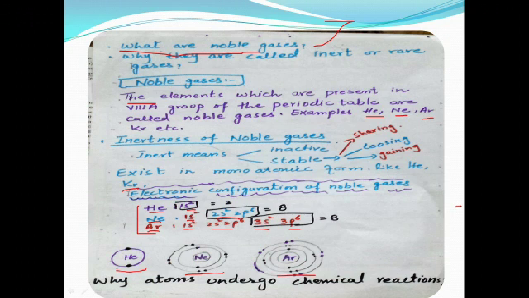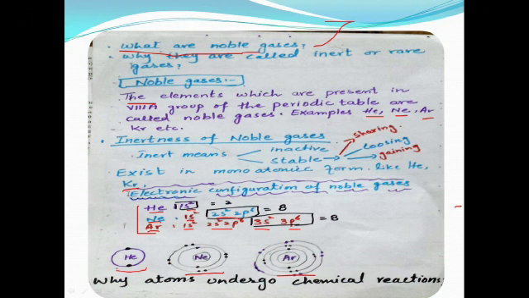Note that the outermost shell of each atom is completely filled. So that's why they are inactive and do not participate in any chemical reaction. So here is a question: what happens with the other atoms that do not have a filled outer shell? How do they participate in a chemical reaction, how do they form molecules, and why do atoms undergo chemical reaction?